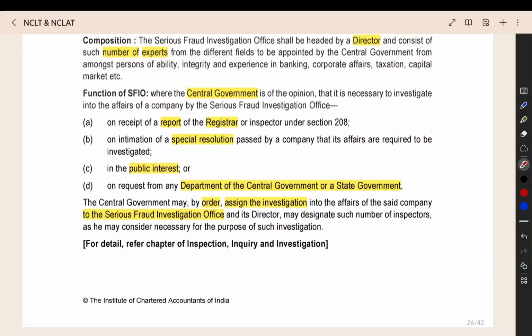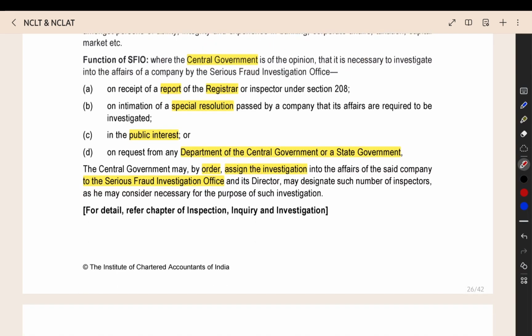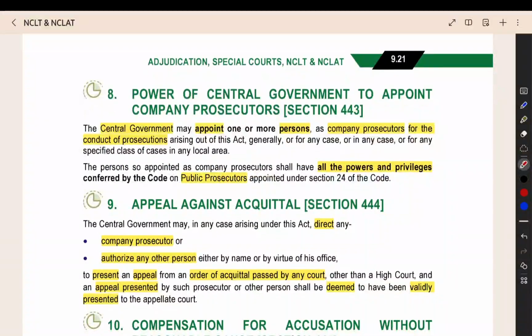Now here, when the registrar gives a report for a particular offence, or a special resolution is passed by the company, and they give a report for an offence or public interest, or even a request is given by a Department of Central Government or State Government, in those cases the central government can assign the problem to the Serious Fraud Investigation Office. They will assign the investigation to that agency, and then they will do the investigation.